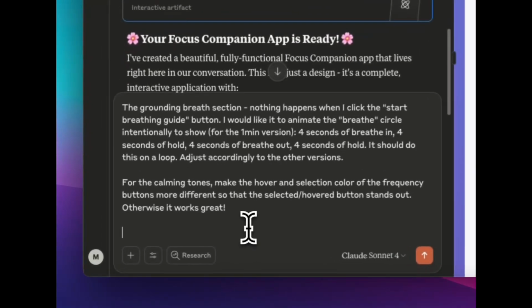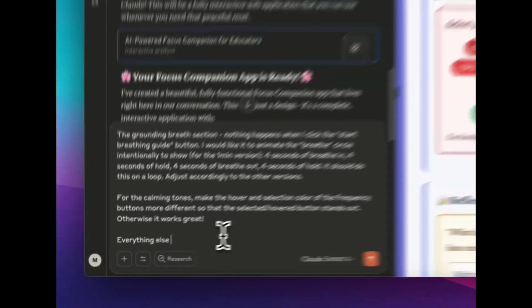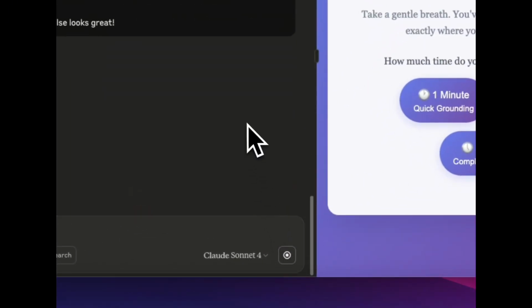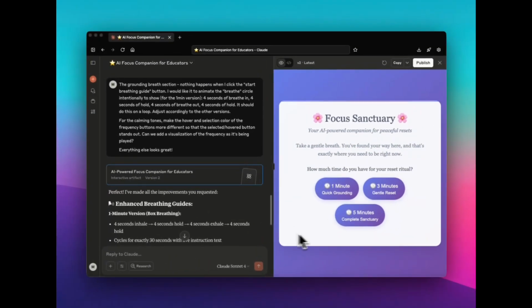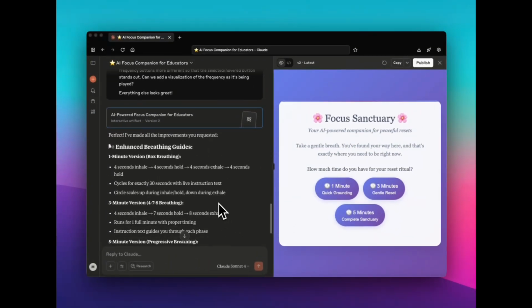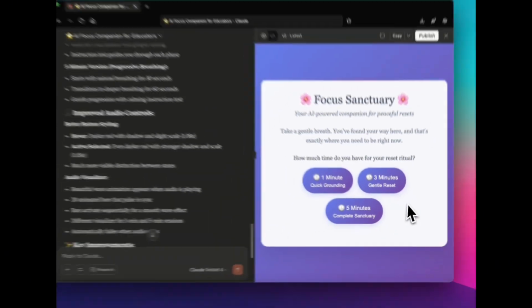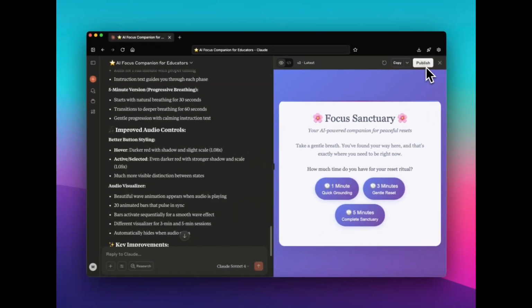You know what? Okay, I'm going to say everything else looks great. Okay, so I'm going to send this in, and I'm going to have it make those edits. All right, we're back here, and it looks like Claude has made the adjustments. Everything's working, so it's showing up. You see the version 2, so it's made some edits, and it did just go through a bunch of edits inside the code. So that's what our app is going to be. I can publish it. There's a button to publish it, and I will link to that. But what we're going to focus on next is the kids app that I built.